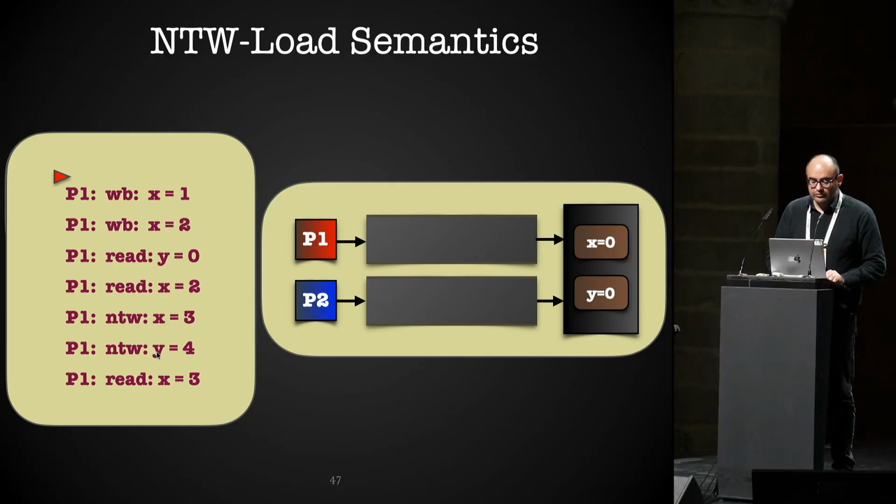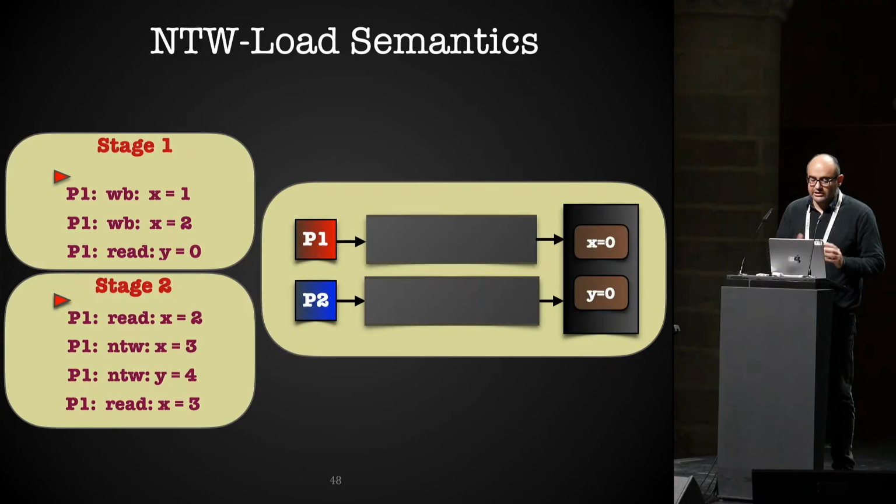But you see that this write setting y to 4 can be executed, it can overtake all the other writes because they are on different variables. In some sense, we'd like to allow this write to be executed before all the others. And this means that we need to execute this part of code before the other one. And how do we do it? We just guess where each stage is, which stage is WB, which stage is NTW.